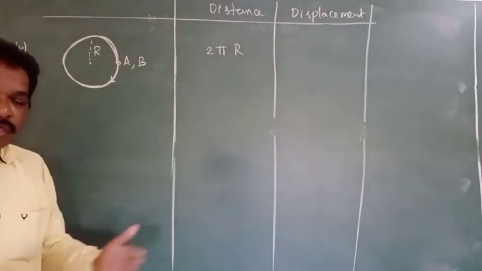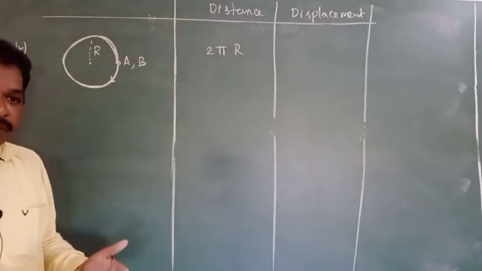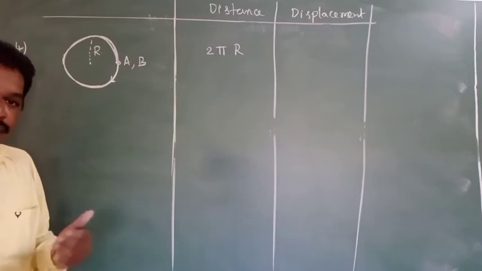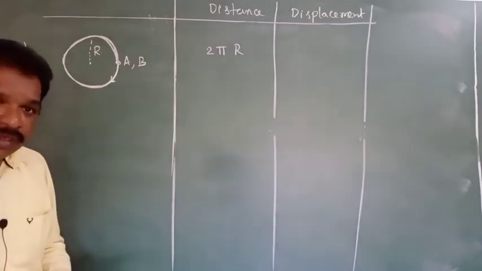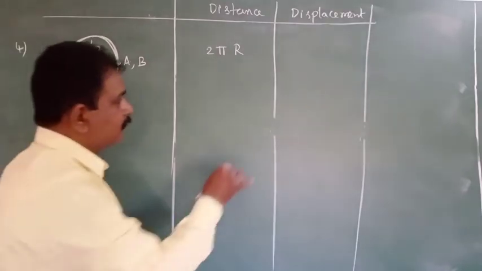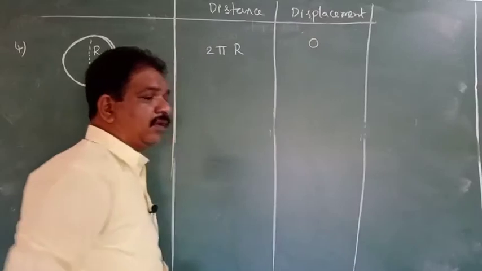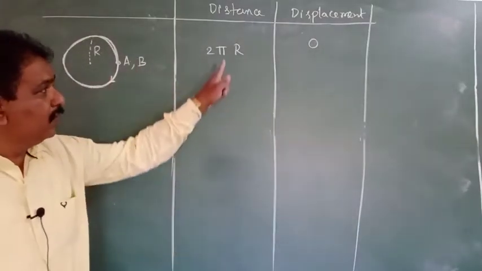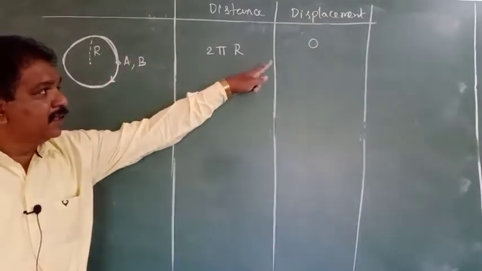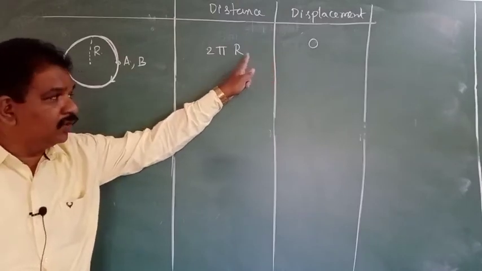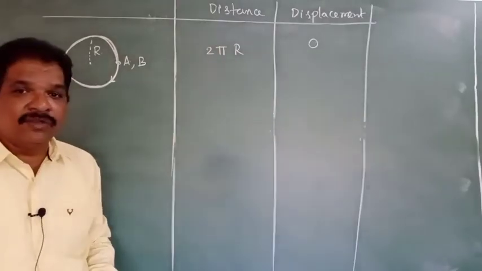So there is no shortest path between initial and final. Initial and final positions are both located at the same point. That's why the displacement value will be equal to 0. So in this example, displacement is 0, distance is positive.